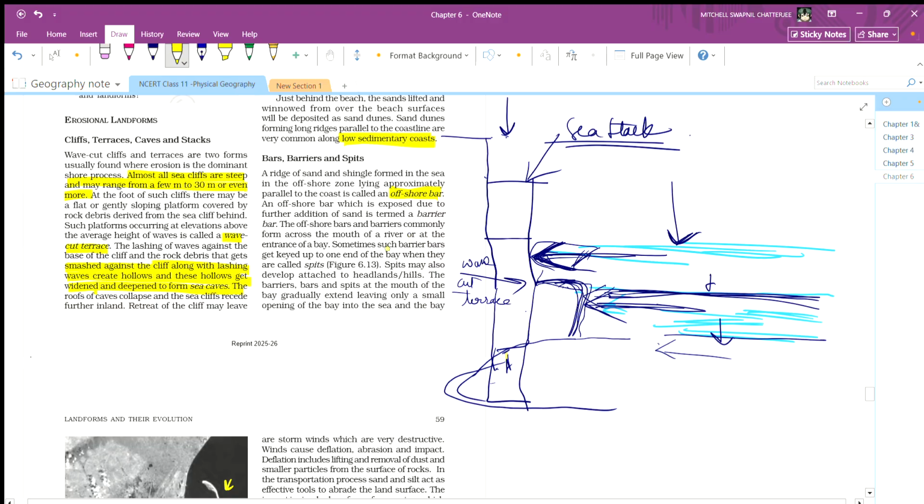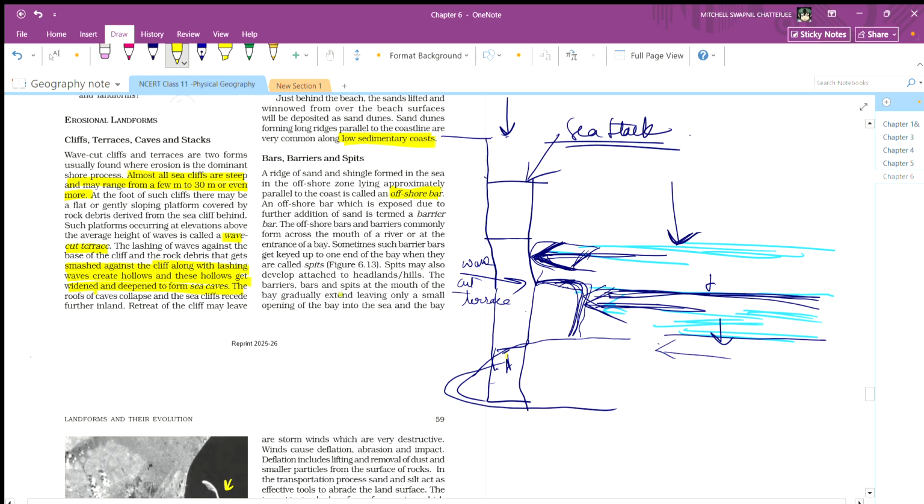Sometimes these barrier bars get joined to one end of the bay, and then they are called spits. Spits may also develop attached to the head or to a hill.